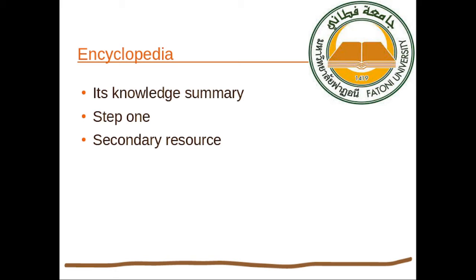And when it is a secondary resource, that means we need to continue looking for more information after this. So as I said, it is step number 1. What to do after that is to find the references that the encyclopedia has, and go and read from these resources, whether it is a scientific article or a book.